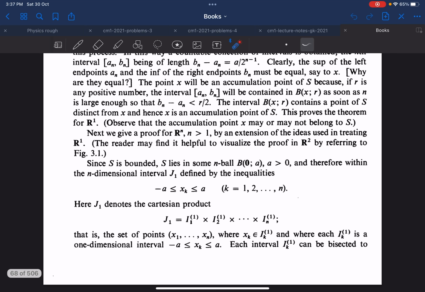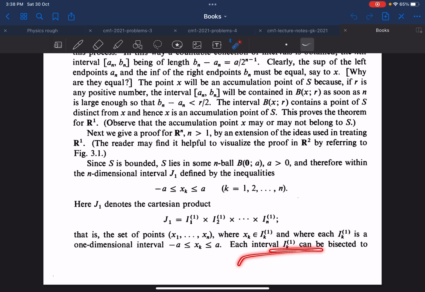Let J1 denote the Cartesian product I1 of 1, I2 of 1, cross up to In of 1, which is the set of all points x1 up to xn, where xk belongs to Ik of 1, and where each Ik of 1 is a one-dimensional interval. We're just restating the above in a fancy way, so don't get deluded by the wording.